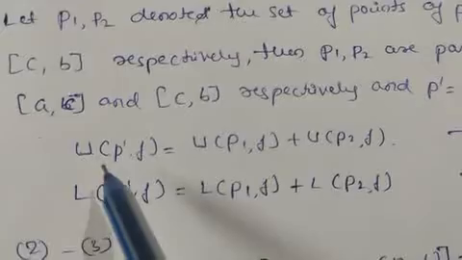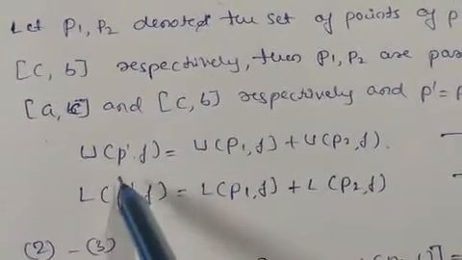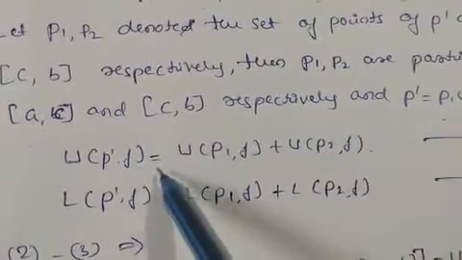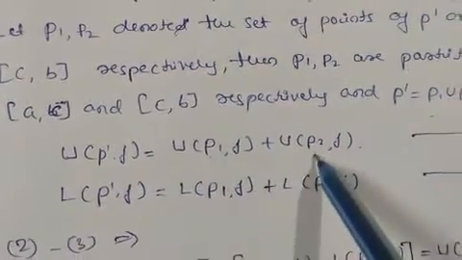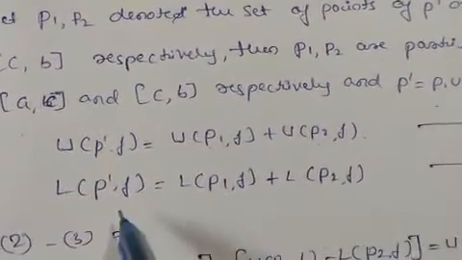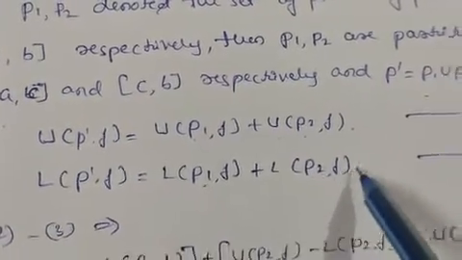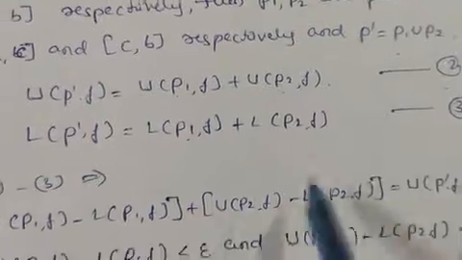So now U(P', f). Here P' is the union of P1 and P2. So U(P', f) is equal to U(P1, f) plus U(P2, f). Take this as equation number 2. And L(P', f) is L(P1, f) plus L(P2, f). Take this as equation number 3.